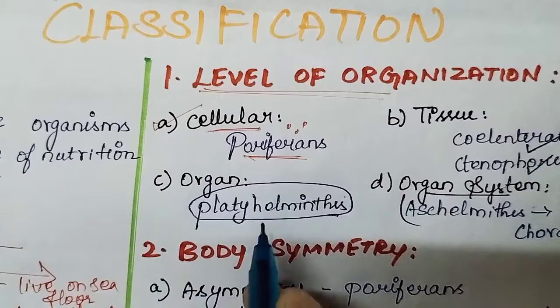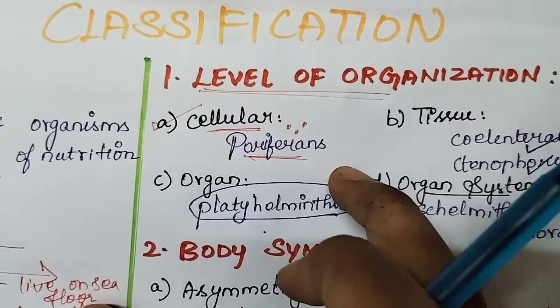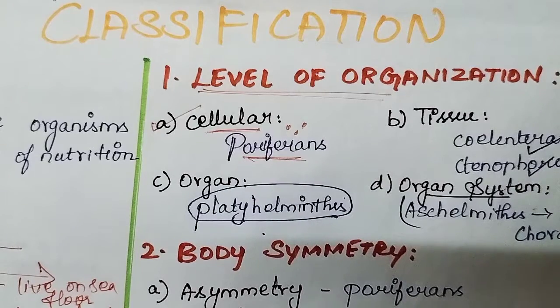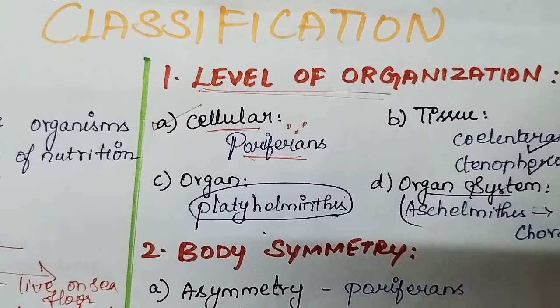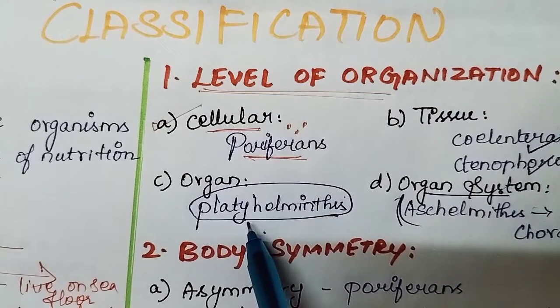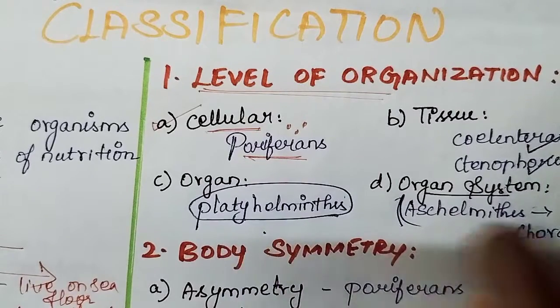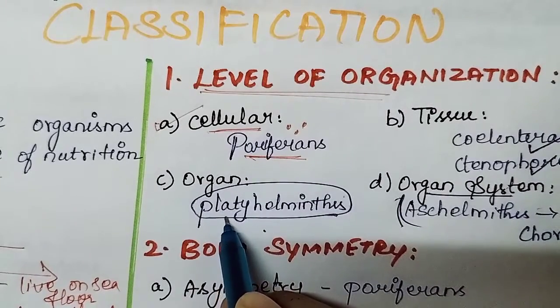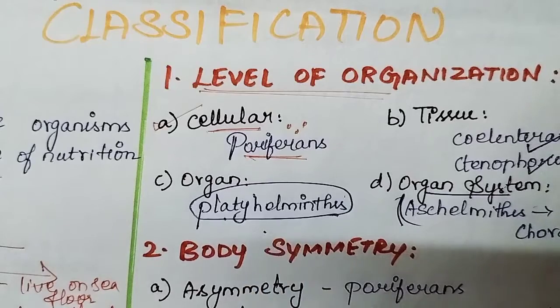The organ system level means we have a digestive system starting from mouth to the end rectum, like respiratory system, reproductive system, neural system, starting from aschelminthes. Organ level means only mouth, only stomach, they are not aggregated together. This type of organization is found in platyhelminthes.